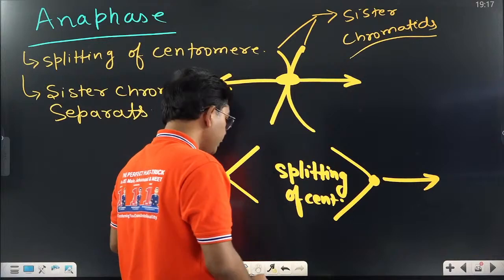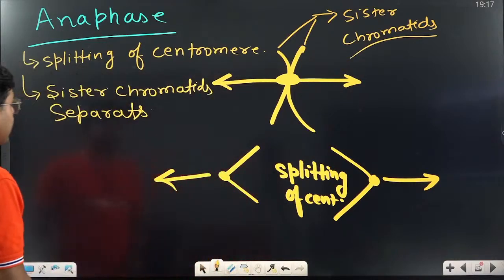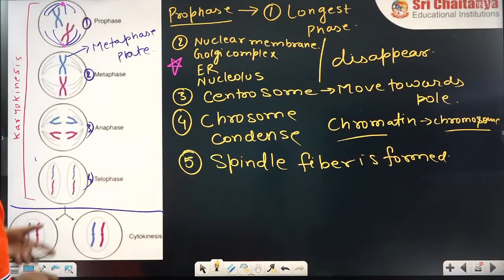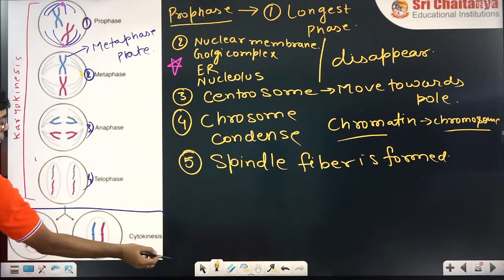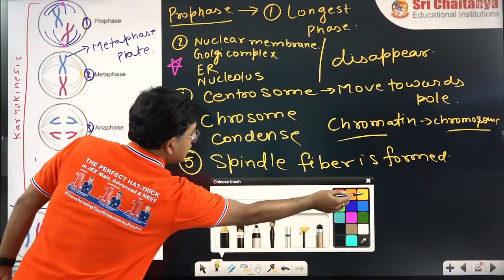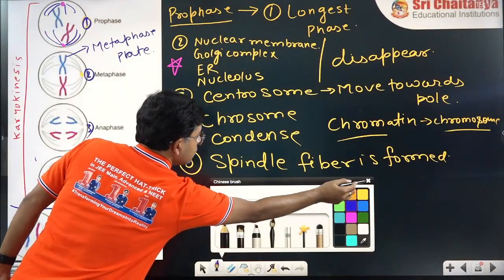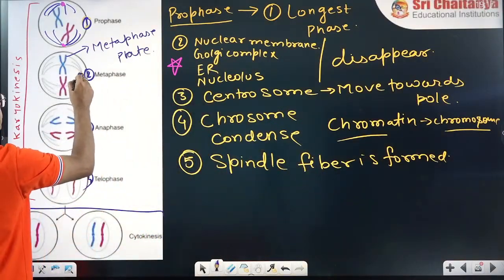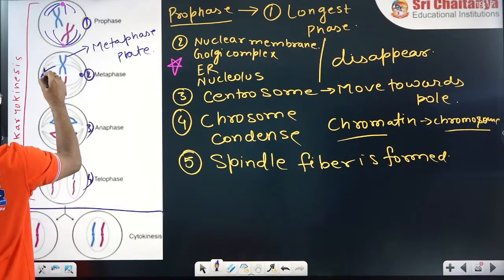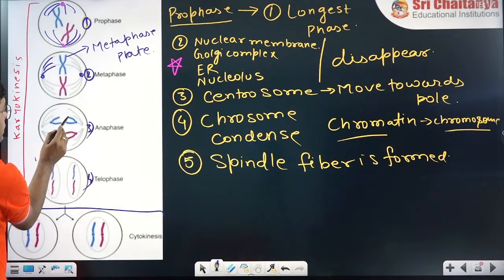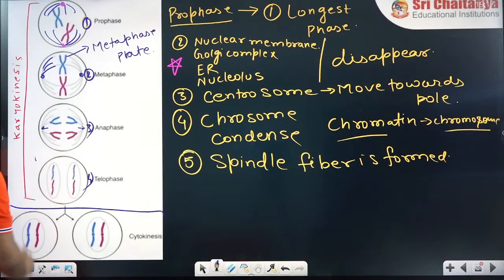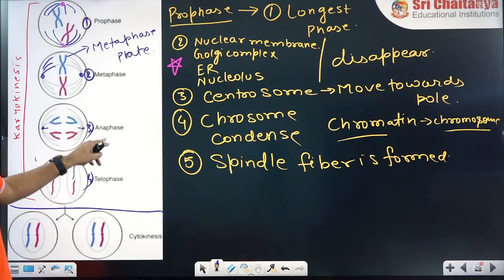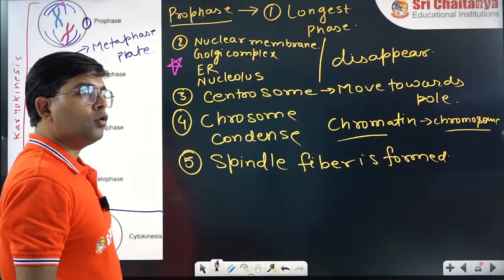So how will anaphase look? Let's see this diagram. Here the centromere is present, here the centrosome is present, this is the spindle fiber, and this will pull the chromosomes to opposite sides, right? So this is happening in anaphase. Now, one more important point.